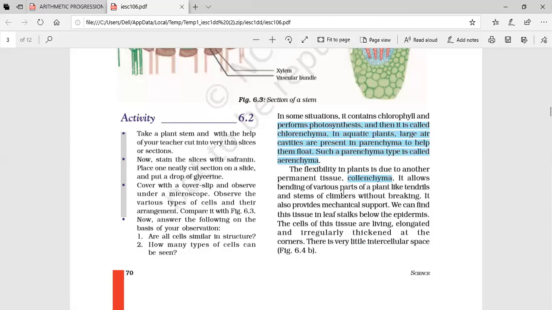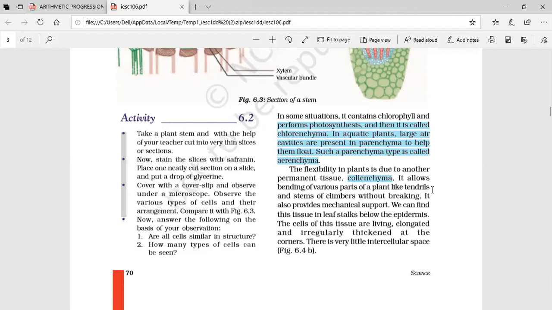It allows bending of various parts of the plants, like tendrils and the stems of climbers, without breaking. Tendrils will move upward with a support. They have some stem-like structures, which we call tendrils. They support themselves on any support, be it a rod, a thread, a string, or any other plant. They start curling over those plants or over the support. That is due to the presence of collenchyma.